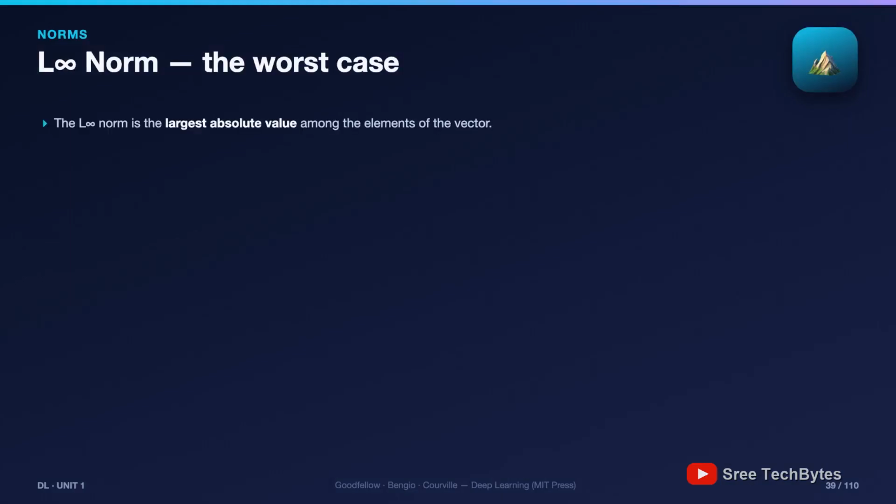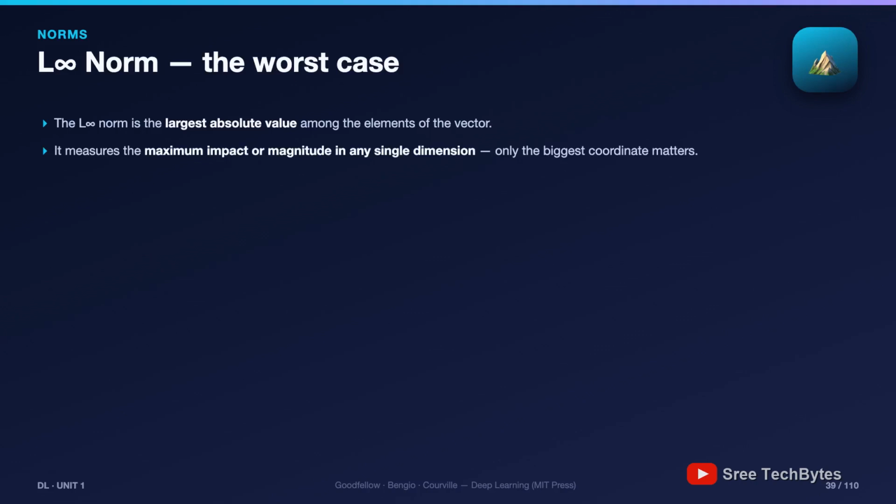The rule is almost embarrassingly simple: take the largest absolute value and ignore everything else. For 3, minus 4, the answer is 4. Only the biggest coordinate matters. When is that the right way to measure? Whenever the worst case is what matters.